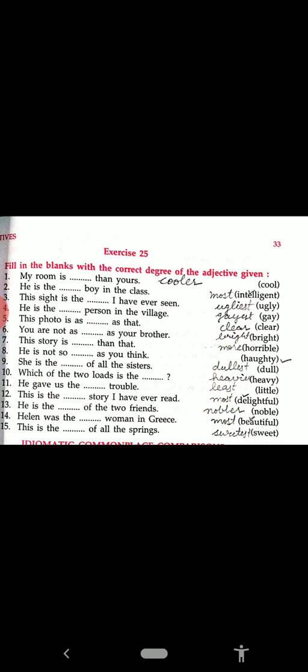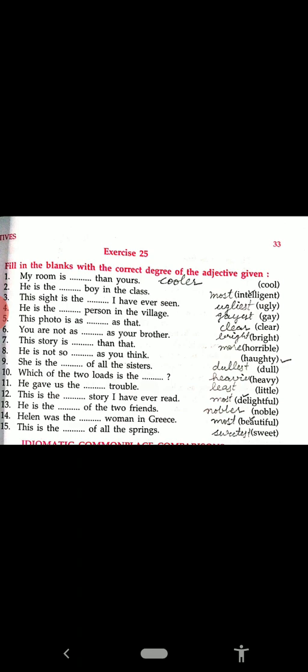Now see the third one. This sight is the dash I have ever seen. In the bracket the word given is ugly, and the word "the" is before the blank, so it is ugliest. Number 4. He is the dash person in the village. The adjective is gay. "The" is there, which means we have to fill in the superlative degree: the gayest.